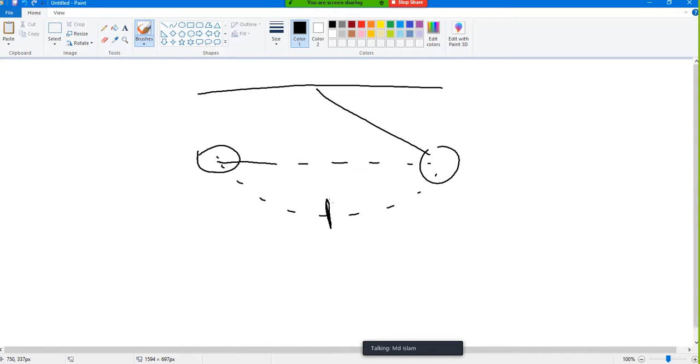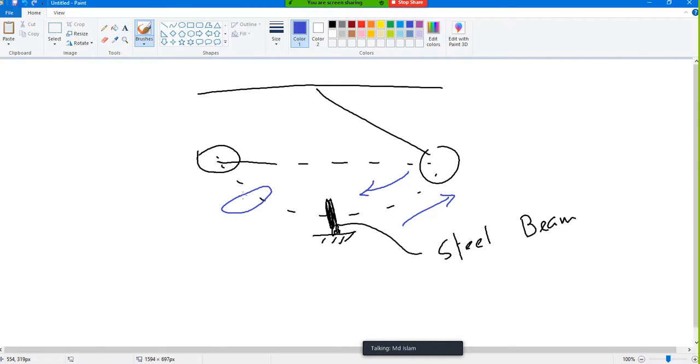But if I place something here, if I place a sample here, then what will happen? Say this is a steel beam, a small steel beam. Then what will have happened? You can guess what I mean. If I place some beam here and I raise the bob and then let it fall, what will happen? It will not go to the original position. It will come somewhere here.